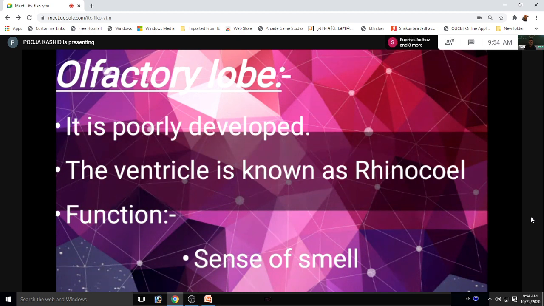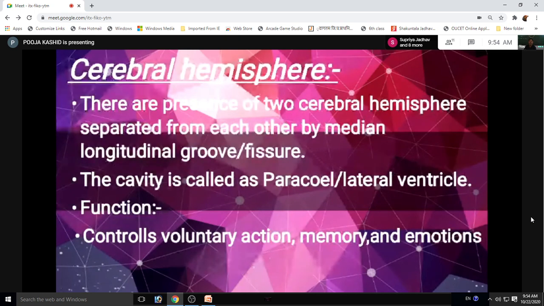Second one is cerebral hemisphere. There are two cerebral hemispheres separated from each other by a median longitudinal groove or fissure into right and left hemisphere.